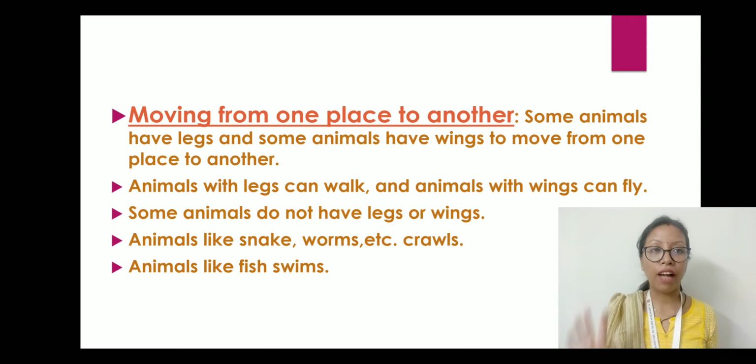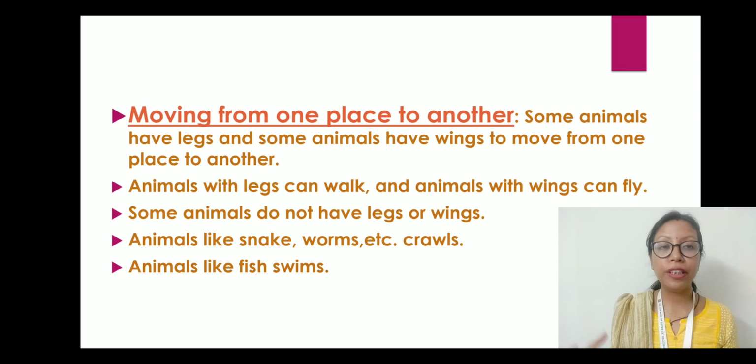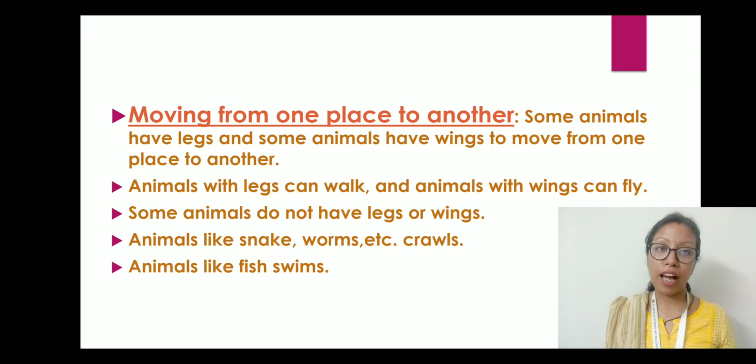So now we have come to know that animals with legs can walk and animals with wings can fly. Birds have wings, so they can fly, and those animals which have legs can walk. Now what about the water animals like fish, then we have the seahorses, dolphins, sharks?